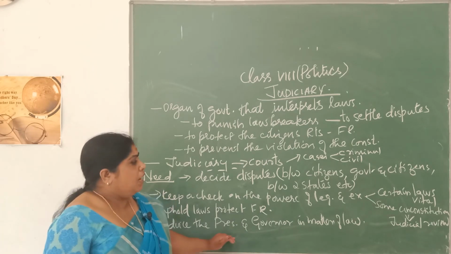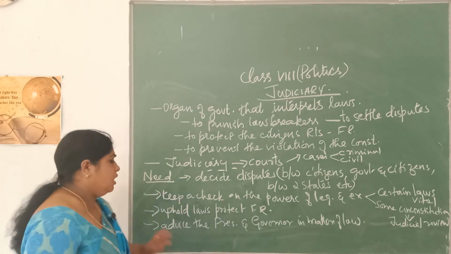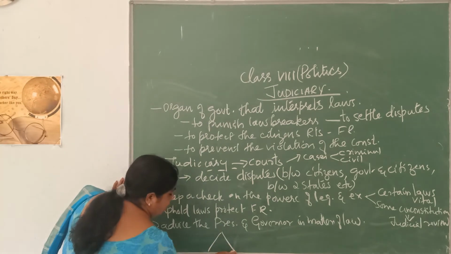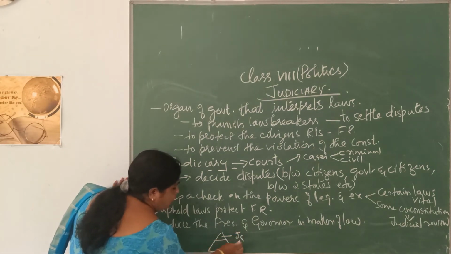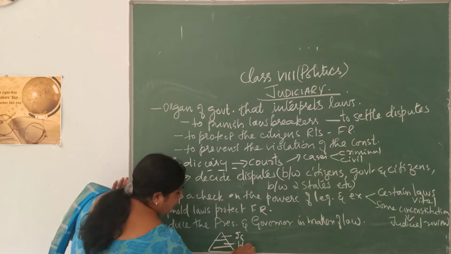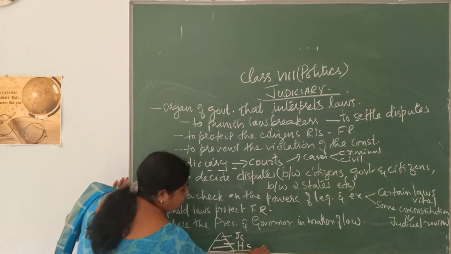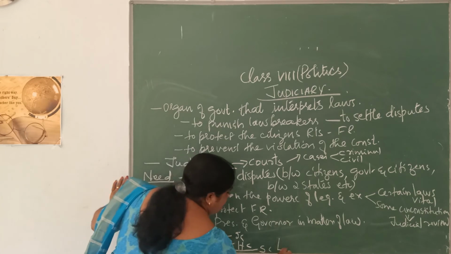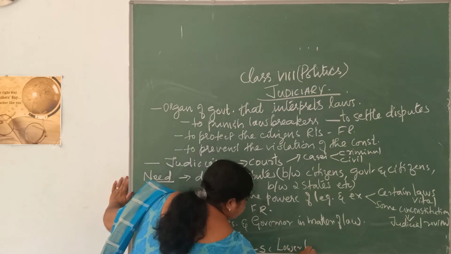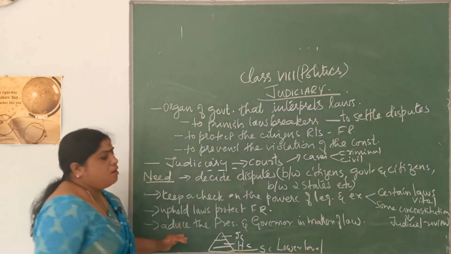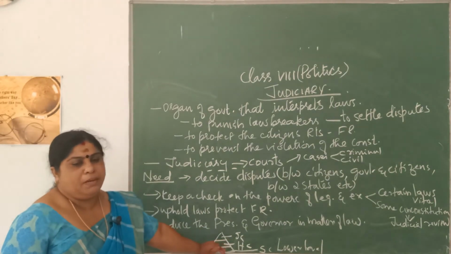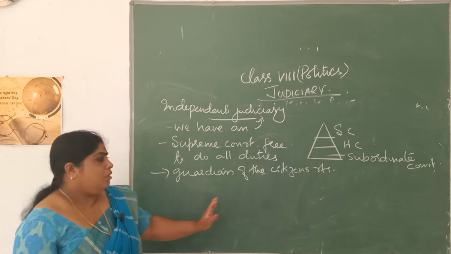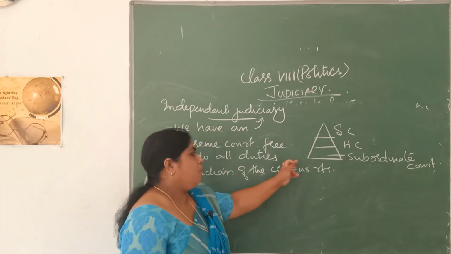And see, the levels of courts or judiciary are in the form of a pyramid. At the apex you have the Supreme Court, then you have the High Court, and as a third level you have the subordinate courts, or the lower level courts. So it is in the form of a hierarchy or a pyramid.